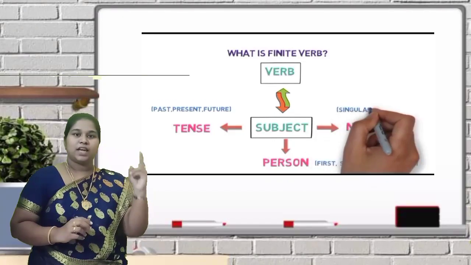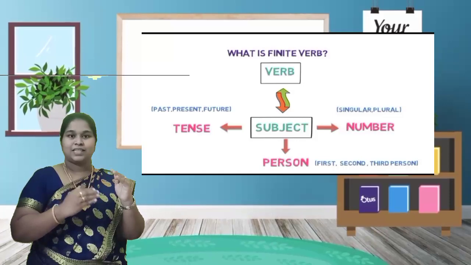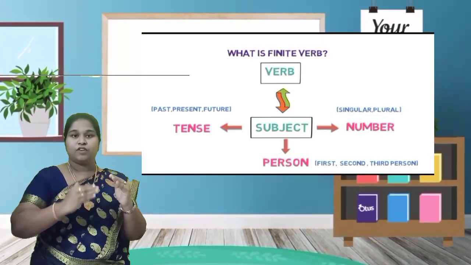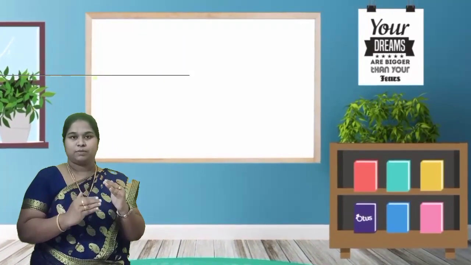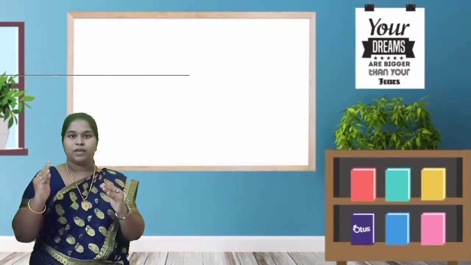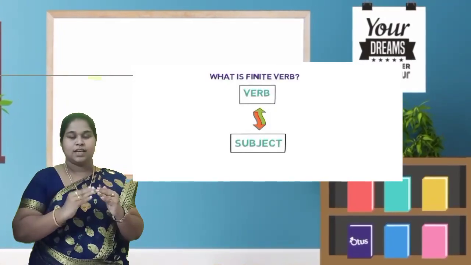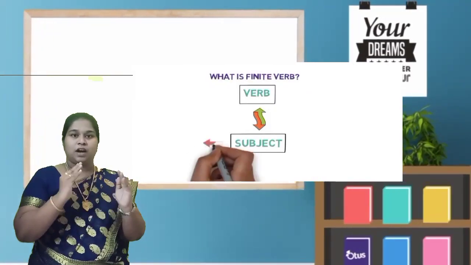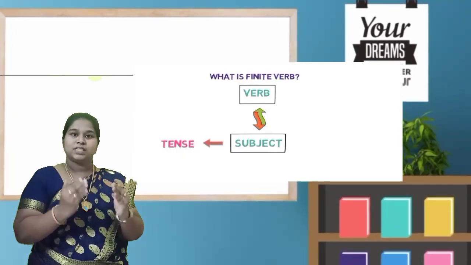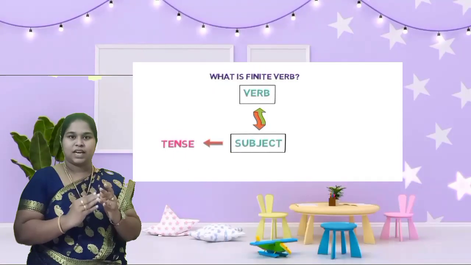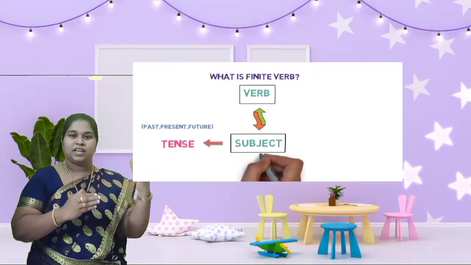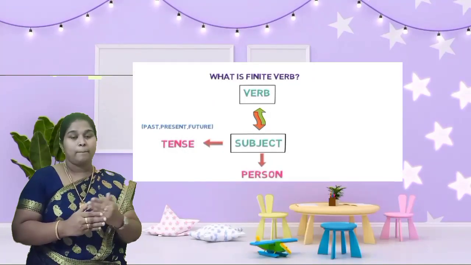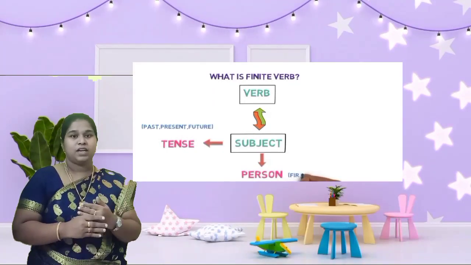Secondly, it is person. First, it shows tenses. Next, it changes according to the subject, that is first person, second person and third person. And the next one is according to the number. According to the number it changes.